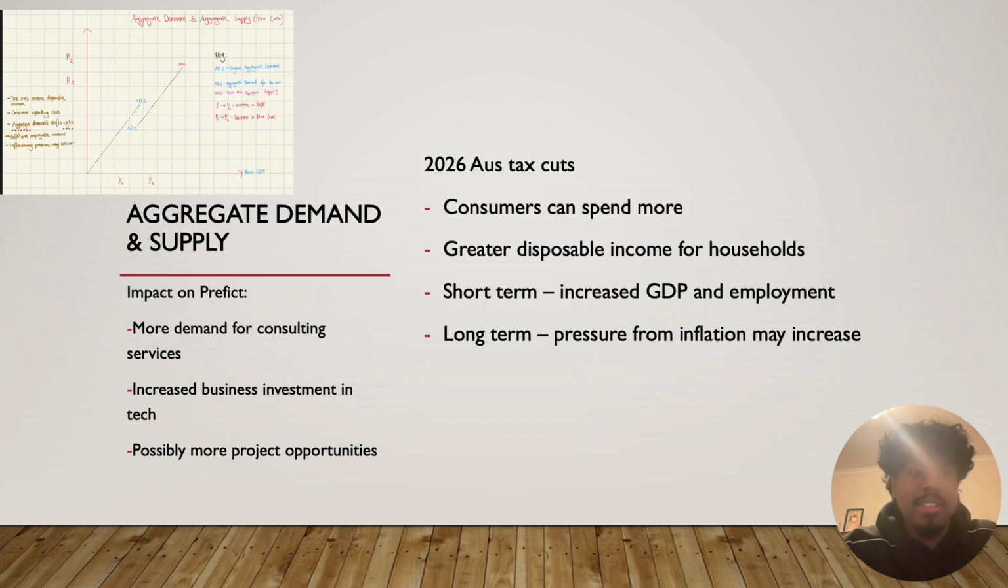Tax cuts increase household disposable income, giving consumers more money to spend. This raises consumption, which is a major component of aggregate demand. In the short run, aggregate demand shifts to the right, shown on the graph. As a result, real GDP increases and employment rises, and businesses experience much stronger sales.